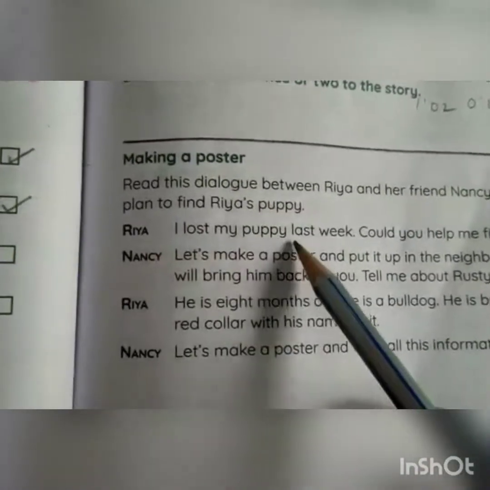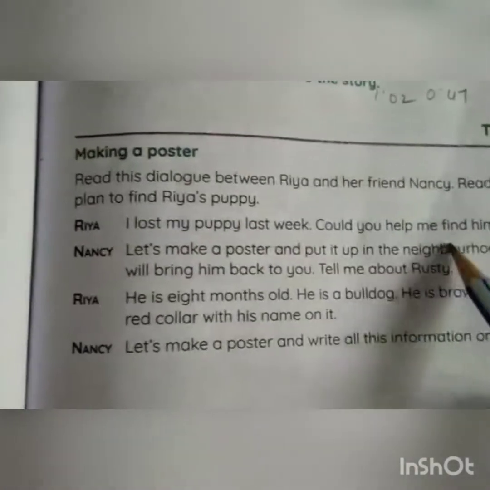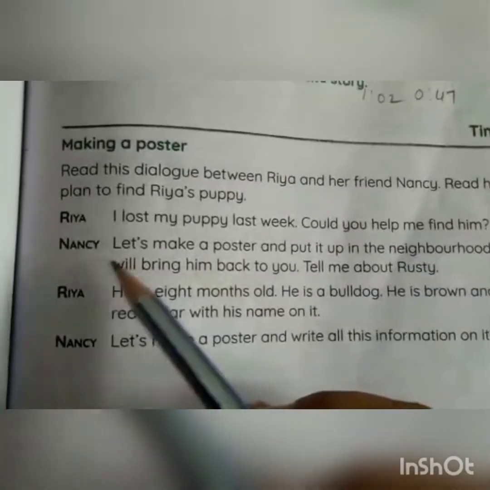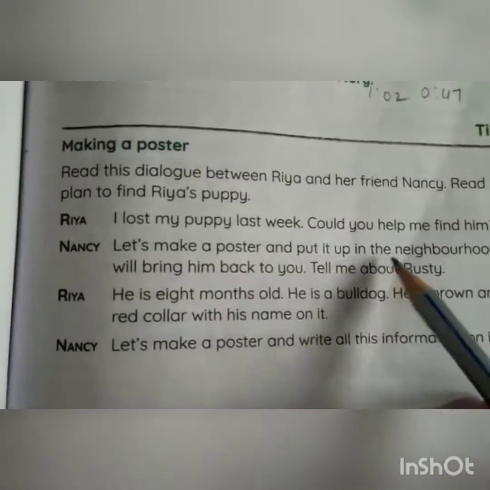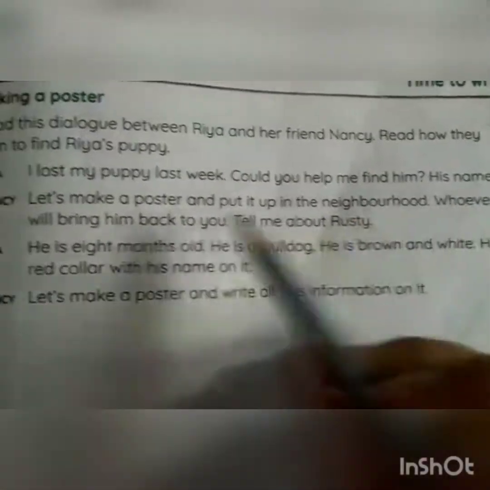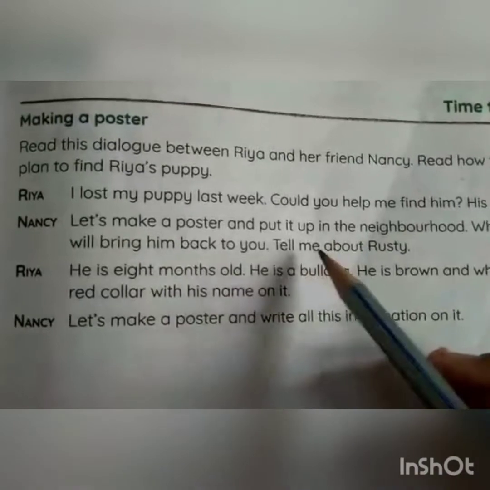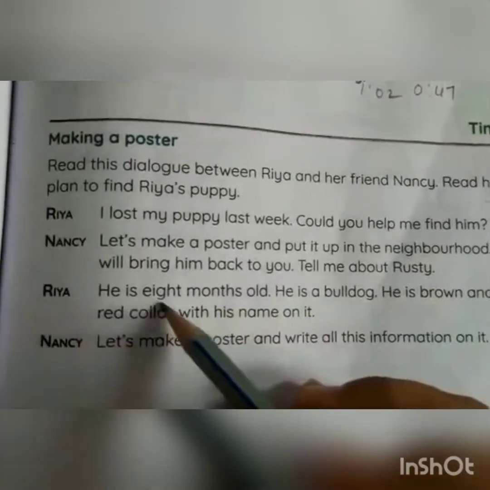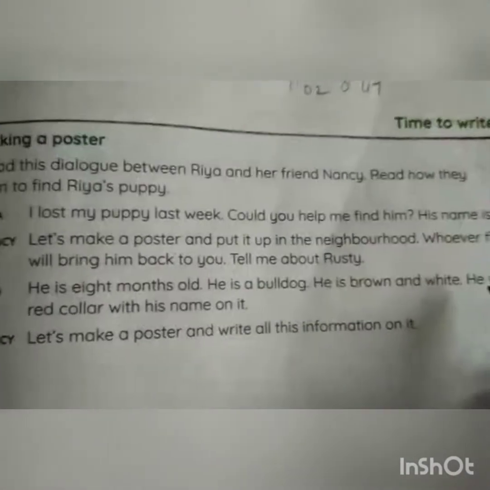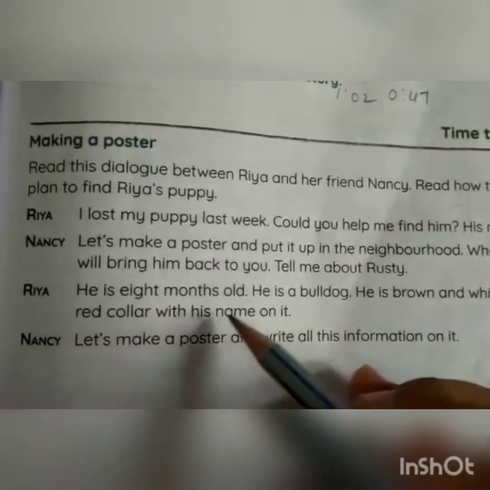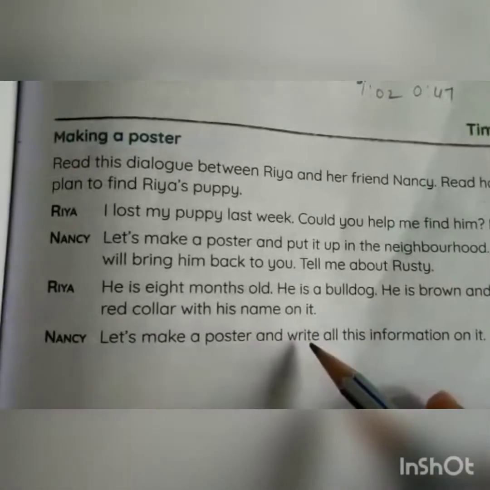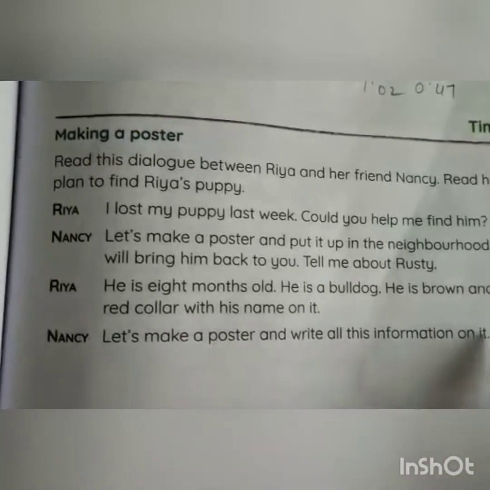Ria, I lost my puppy last week. Could you help me find him? His name is Rusty. Nancy, let's make a poster and put it up in the neighborhood. Whoever finds Rusty will bring him back to you. Tell me about Rusty. Ria, he is 8 months old. He is a bulldog. He is brown and white. He wears a red collar with his name on it. Nancy, let's make a poster and write all this information on it.